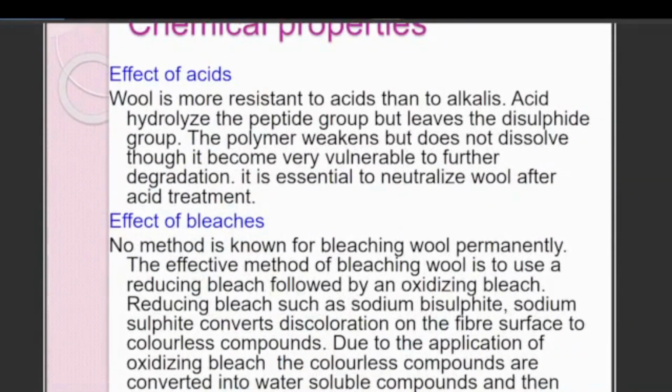And talking about other things, what is the effect of acids? In the amorphous region, there is air trapped, so it becomes an insulator. It does not allow the heat to go outside, and it absorbs the heat. So we feel warm.